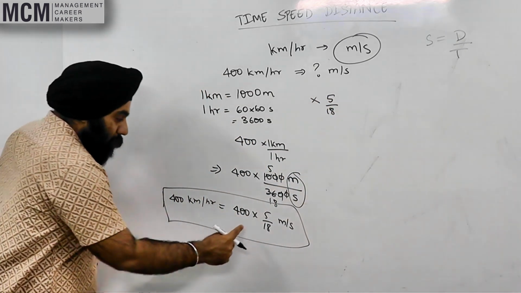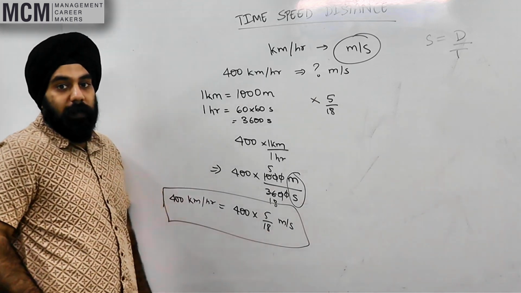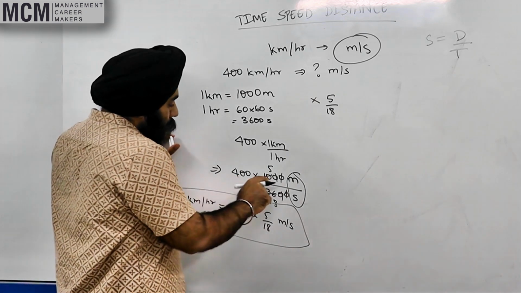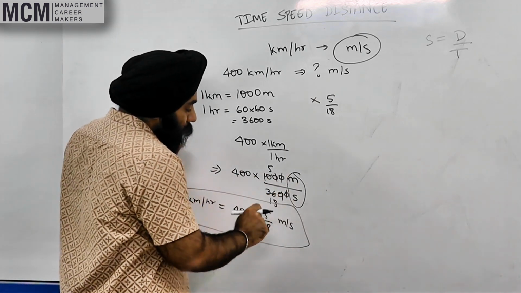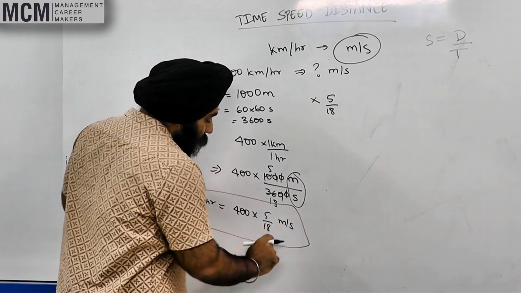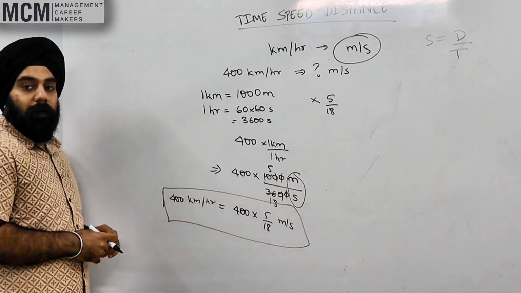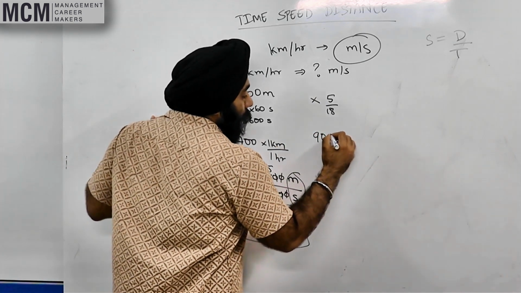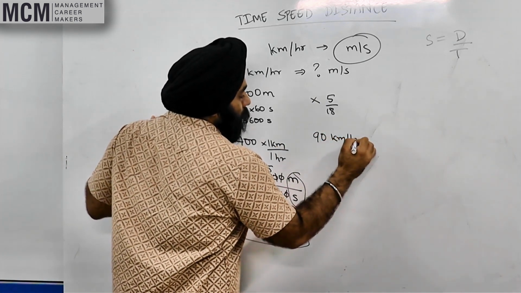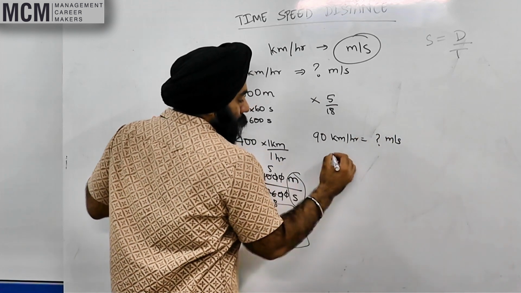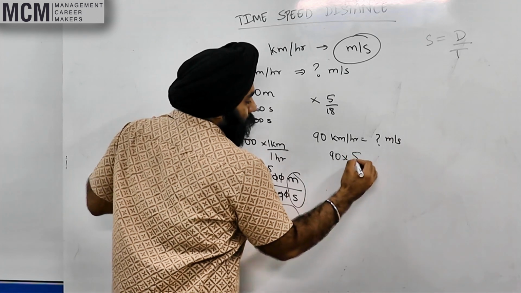Did you understand the logic of how we got 5 by 18? 400 into 1000 upon 3600. When you simplify this, you get 5 by 18. Now if I have say 90 kilometers per hour, how many meters per second is that? I will do 90 into 5 by 18.